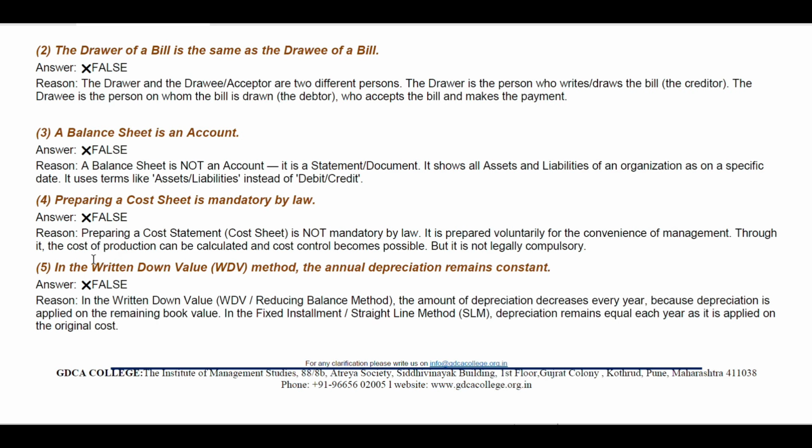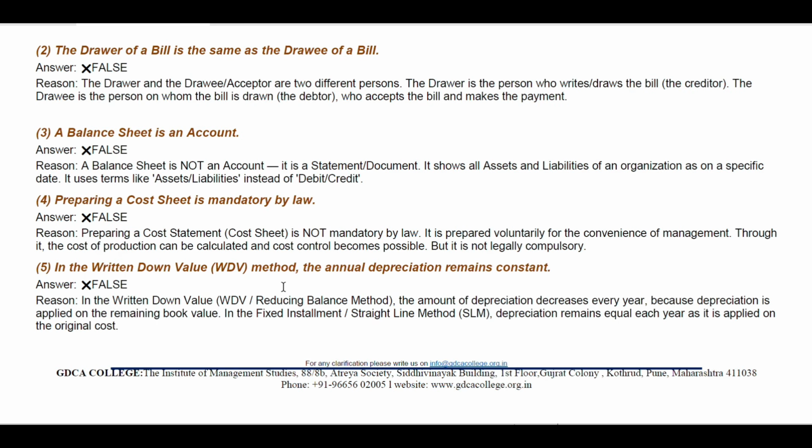Through it, the cost of production can be calculated and cost control becomes possible actually. But it is not legally compulsory for anything. Number 5, the written down value, that is WDV, which we have seen actually. Two methods, the WDV and SLM. SLM, straight line method, and the other one is the written down value, that is WDV method.